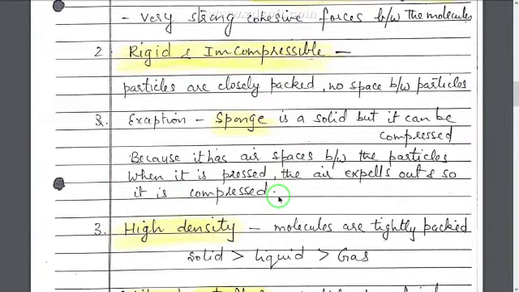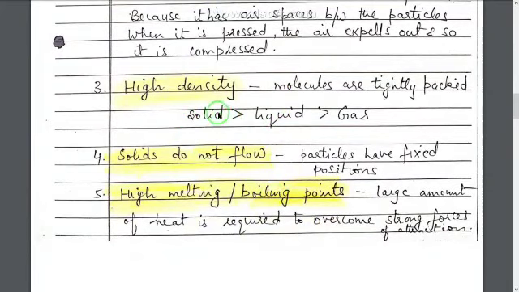Third, solids have high density. What does density mean? Density means number of molecules per unit volume. So in case of solids, as you can see in the structure, the molecules are very tightly packed. More and more molecules are packed in less space. So they have very high density. The density of solid is greater than the density of liquid, and the density of liquid is greater than the density of gas. Means solids have maximum density whereas gases have lowest density.